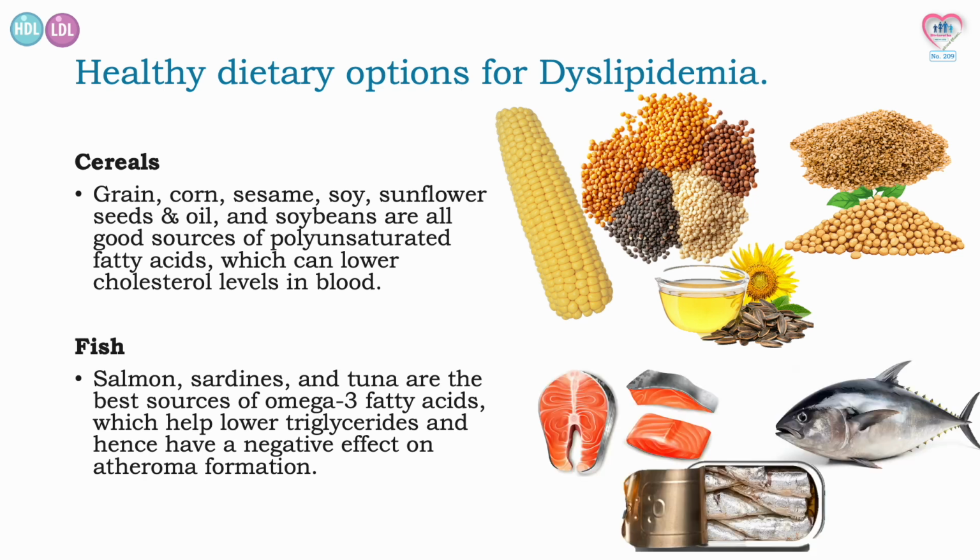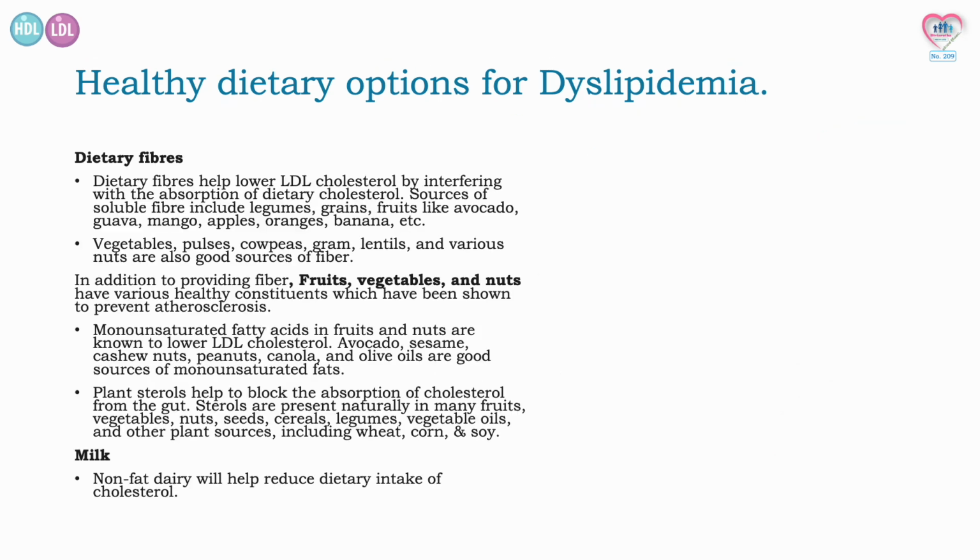Fish, salmon, sardines, and tuna are the best sources of omega-3 fatty acids, which help lower triglycerides and hence have a negative effect on atheroma formation. Dietary fibers. Dietary fibers help lower LDL cholesterol by interfering with the absorption of dietary cholesterol.